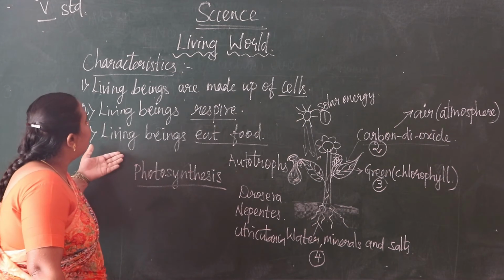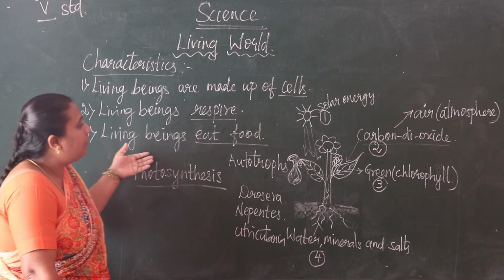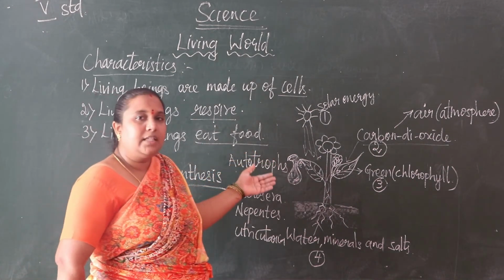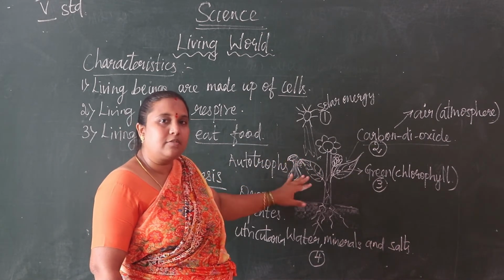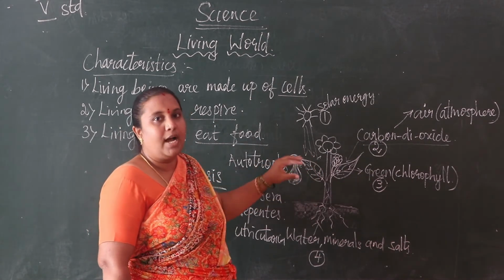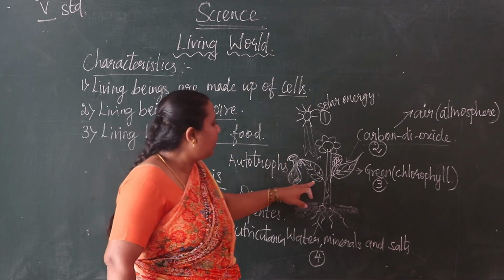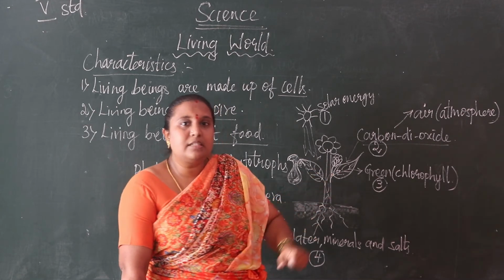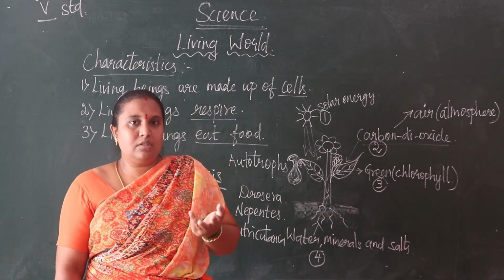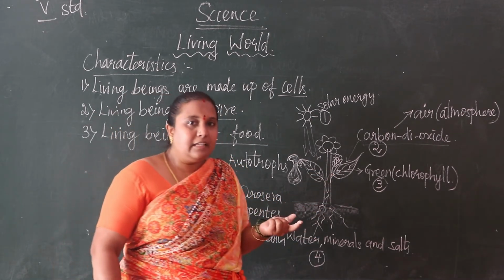So what is the point we are seeing here? One characteristic of living beings is that they eat food. In that, we saw plants. Plants want food to grow and be healthy. They give healthy food to us also. What healthy foods do they give us? Fruits, vegetables and green leaves.